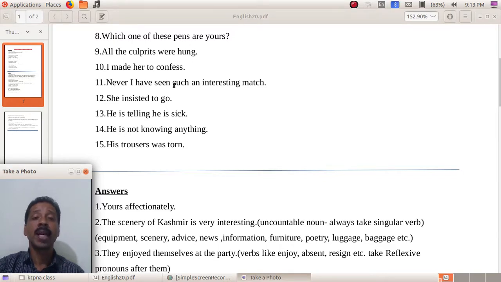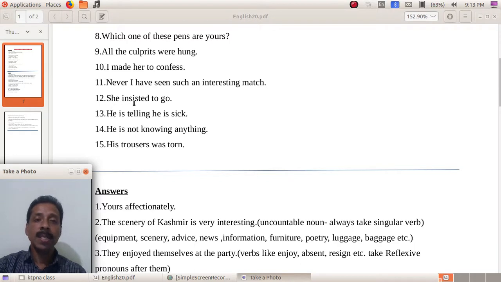So what should be the correction? Never have I seen such an interesting match. The reason is that the sentence begins with never. So the auxiliary verb and then the subject is to be used.